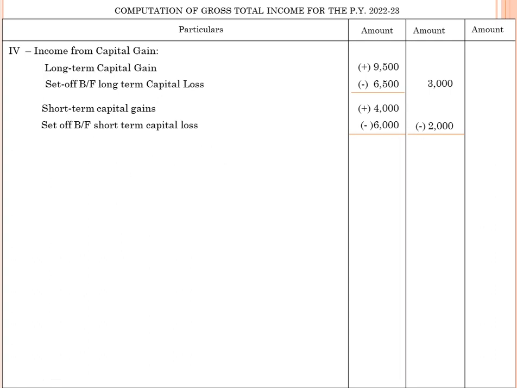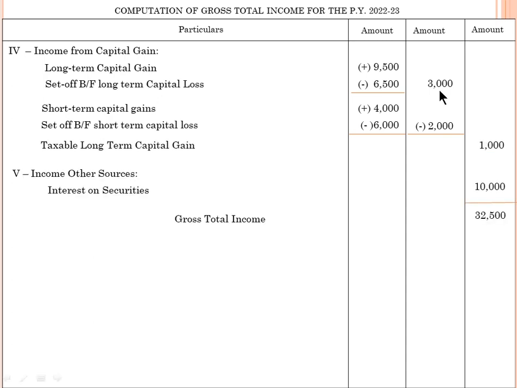Here I want to recall the provisions in capital gain. Short term capital loss can be carried forward to the 8 succeeding relevant previous years and be set off against short term capital gain as well as long term capital gain. Now we move on to income from other sources. Interest on securities is given as 10,000. Now you find the gross total income: 32,500.